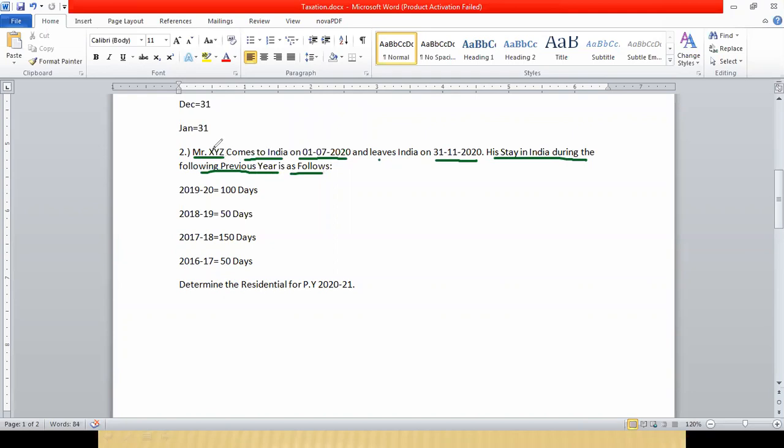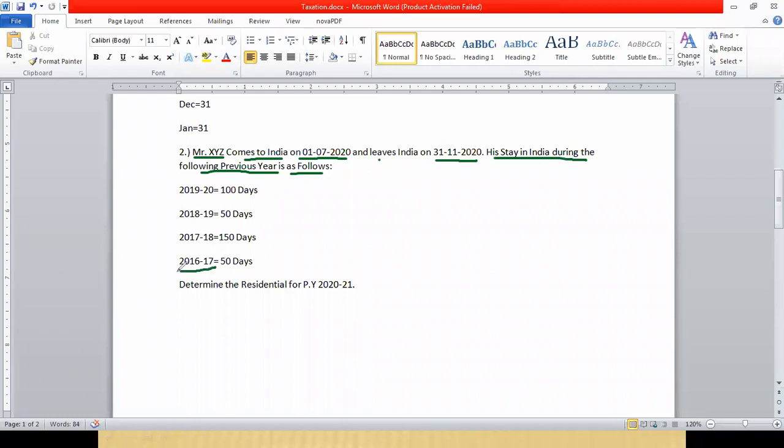So in the question they are saying that Mr. XYZ came to India on 1st July 2020 and left India on 31st November 2020. His stay in India during the previous years is as follows.